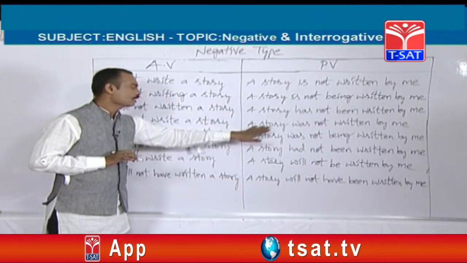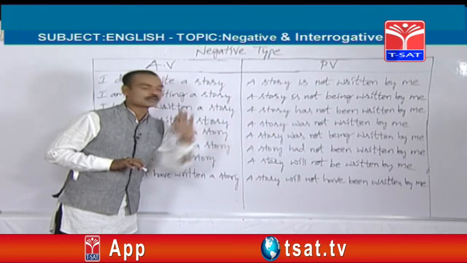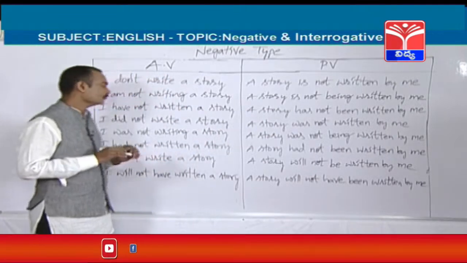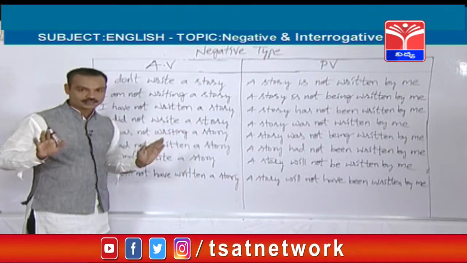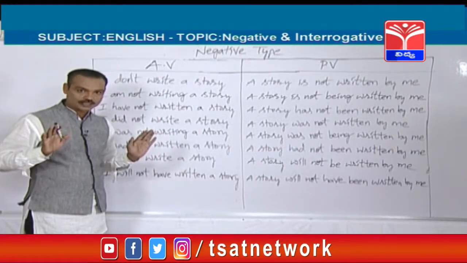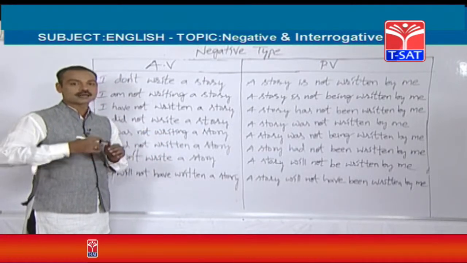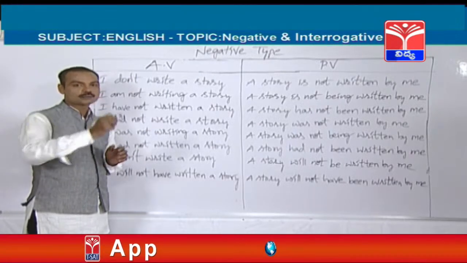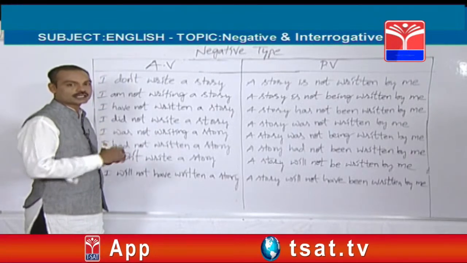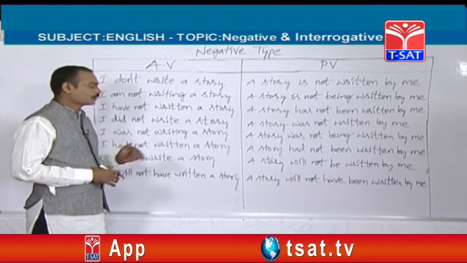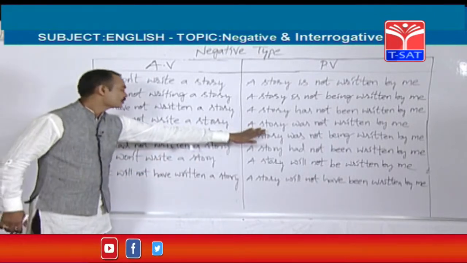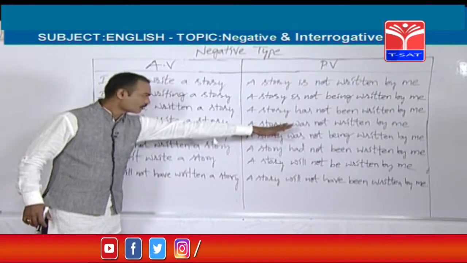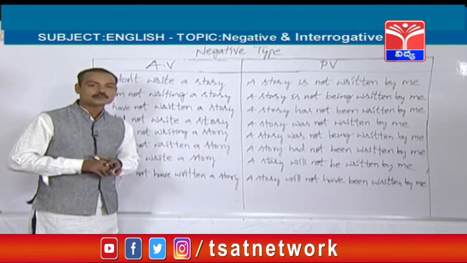So the answer is a story was not written by me. For example, plural: I did not write stories. In this sentence the object is plural. So for a plural object which helping verb should be taken? Were. Here we can call them be forms. So, stories were not written by me.